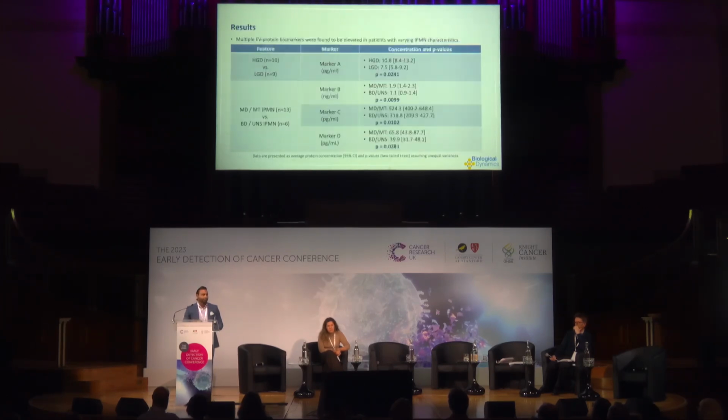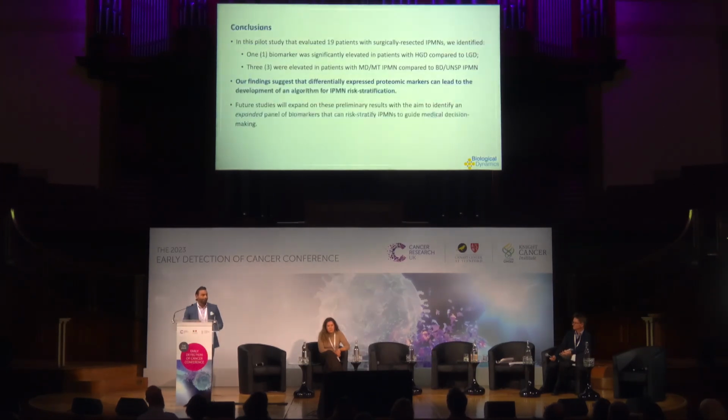And when we double-click on the extracellular vesicles or the exosomes, in terms of biomarkers, we find the following. In patients with high-grade dysplasia, when compared to low-grade dysplasia, we have a biomarker A that is statistically significant and increased, with a p-value of 0.0241. Similarly, when we looked at markers B, C, and D, we found that these patients also had statistically significant increases in patients with main duct or mixed type IPMN versus branch duct or unspecified IPMNs.